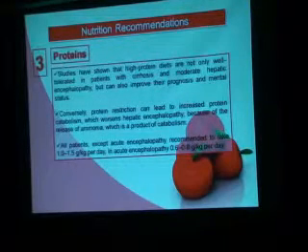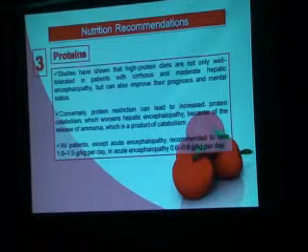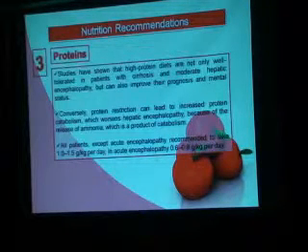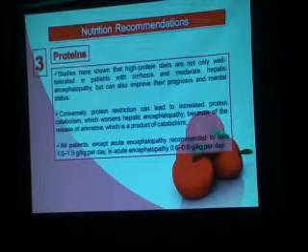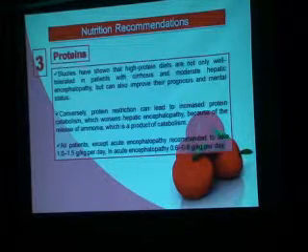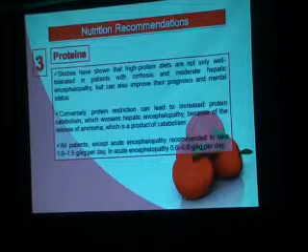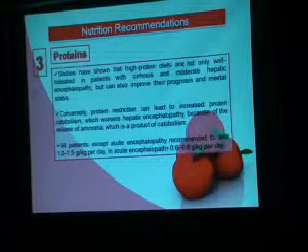Nutrition recommendations about proteins. Studies have shown that high protein diets are not only well tolerated in patients with cirrhosis and moderate hepatic encephalopathy, but can also improve their prognosis and mental status. Conversely, protein restriction can lead to increased protein catabolism, which worsens the hepatic encephalopathy because of the release of ammonia, which is a product of catabolism.